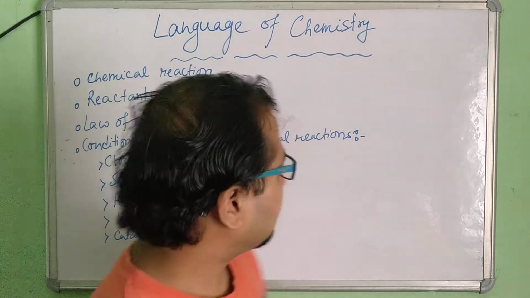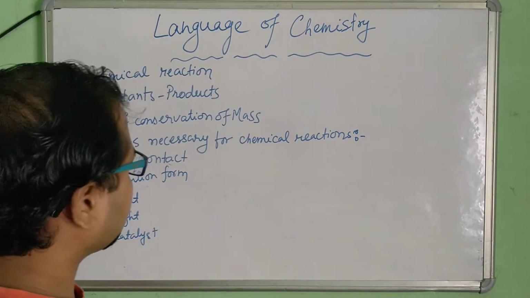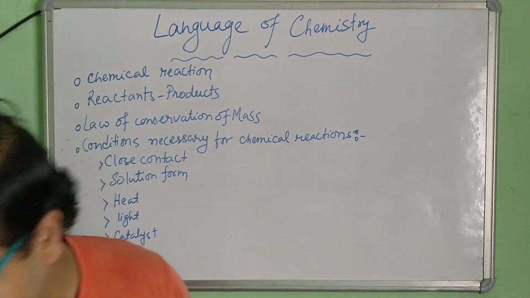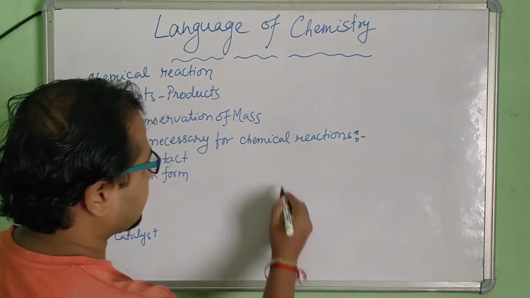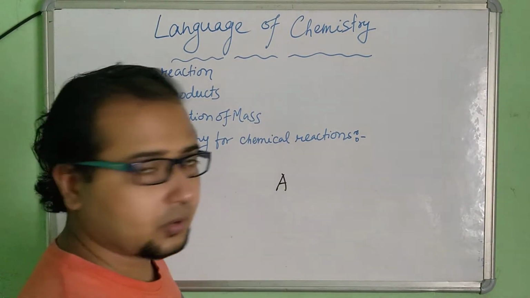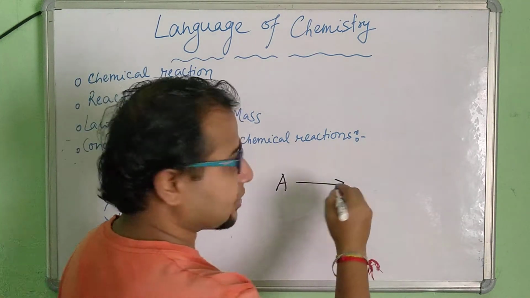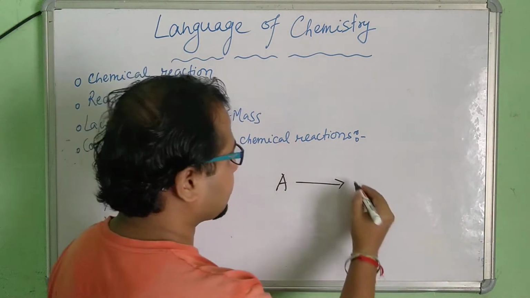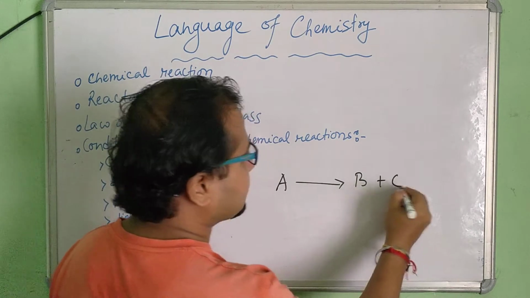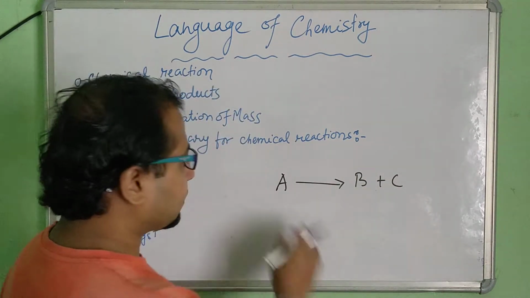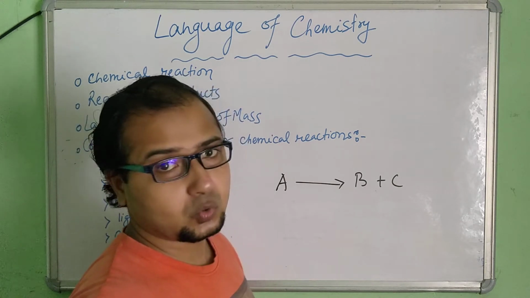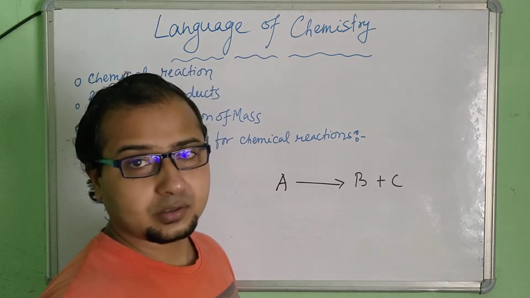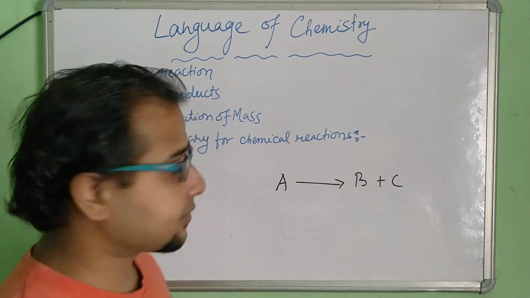Now look here. Suppose there is a product A, which undergoes a change and ultimately produces products B and C. This kind of change we can say is a chemical change, which is also known as a chemical reaction. I hope you understood this.